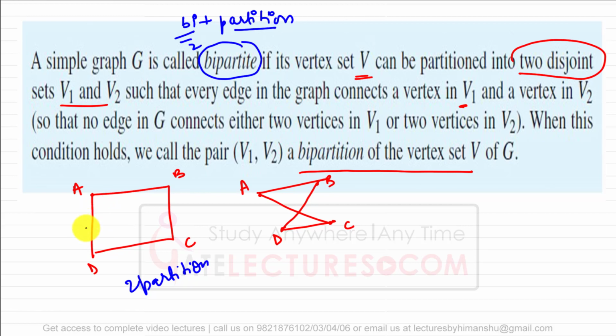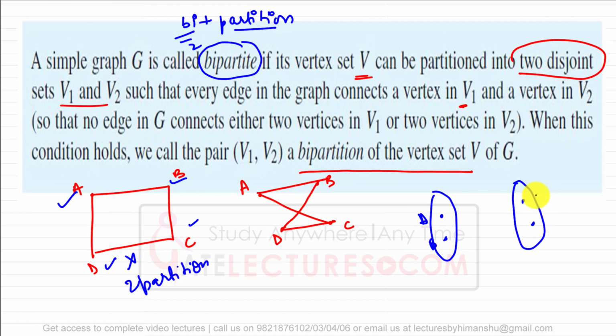For example, here, can I divide this graph into two partitions? I'll explain what I want to say. If we can create two sets from the vertices, there are four vertices A, B, C and D. The first set may have A and B, for example. The second set may have C and D, for example.